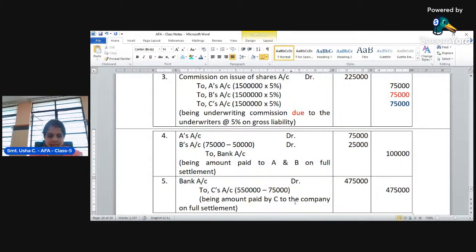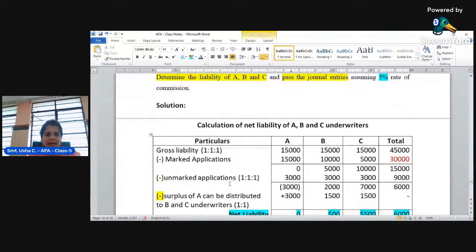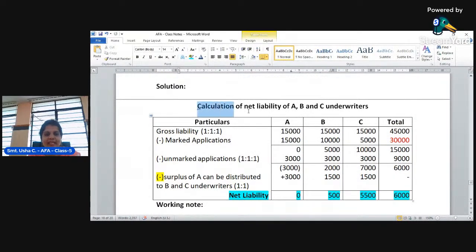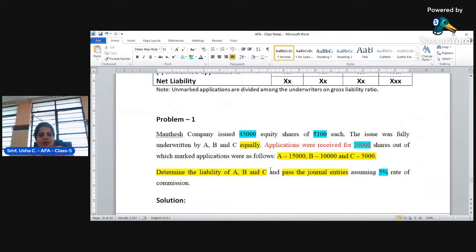On full settlement. So like this, you have to pass the journal entries if it is asked in the problem. If the journal entry is not asked, then you need not pass any journal entries, but only the calculation of liability part. That is, the calculation of net liability of the underwriters can be passed here. Okay. So this is about the calculation of liability and the journal entry.